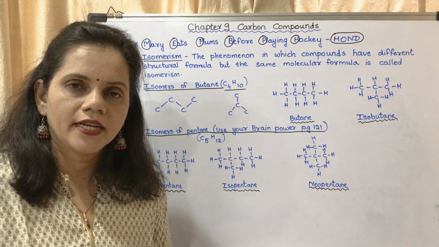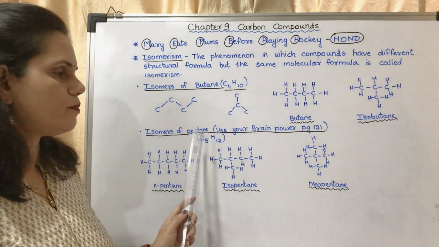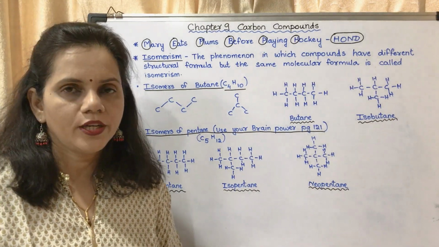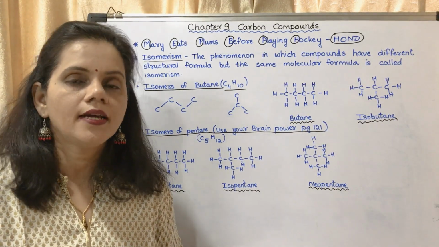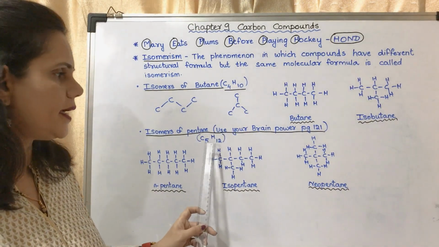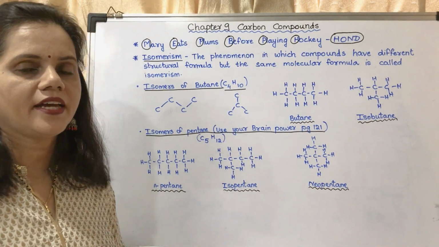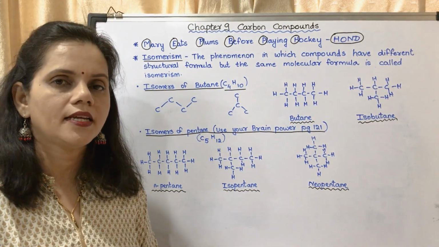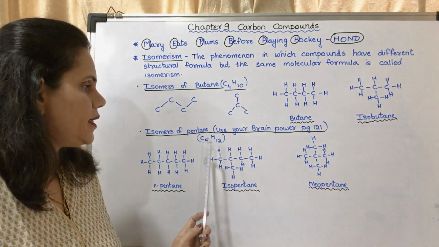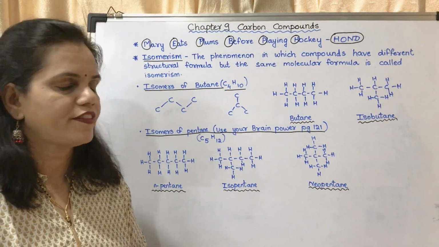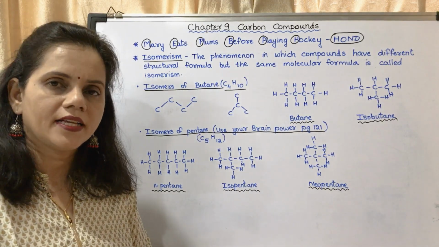Now we may move on to the next example, that is isomers of pentane, which is a use your brain power question on page number 121. You may mark the question and write the answers in your notebook. Now pentane, if you see, it is C5H12. You may see whether it is following the general formula CnH2n+2. n means 5, 2n will be 10, plus 2 will be 12. So it will become C5H12.